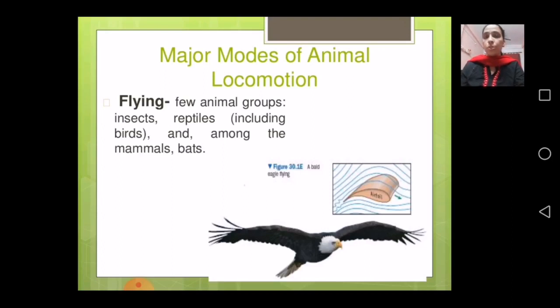So children, do not get confused that locomotion is something else. It is not something else. Locomotion is yet another word for movement only. Birds, animals, insects, they are showing movement, and that movement changes their location, changes their place. That is why that movement is known as locomotion.